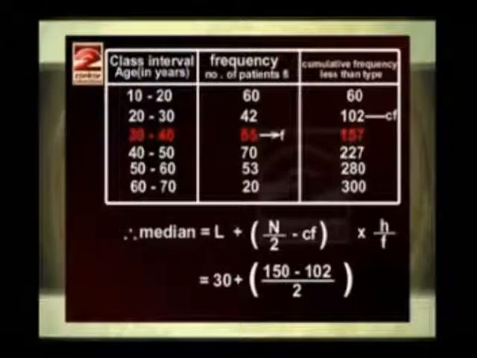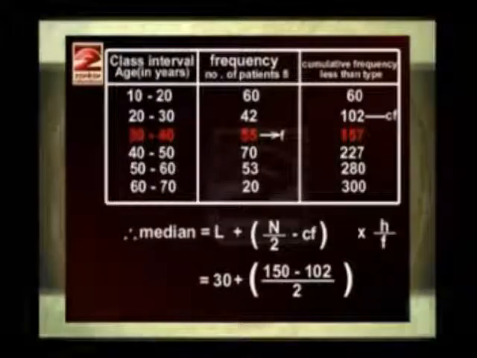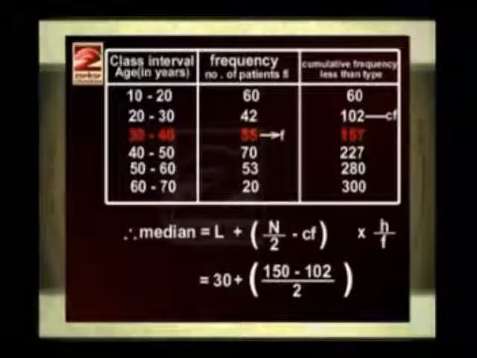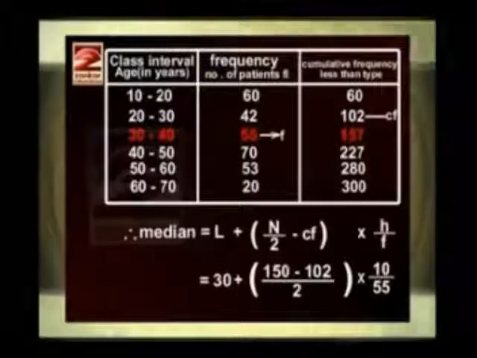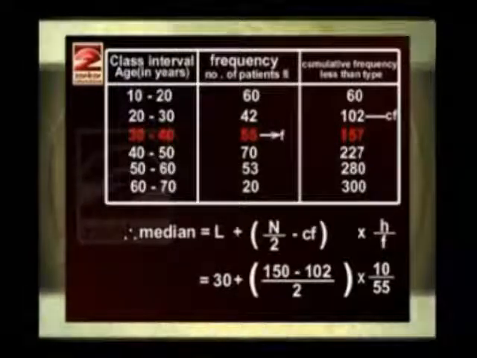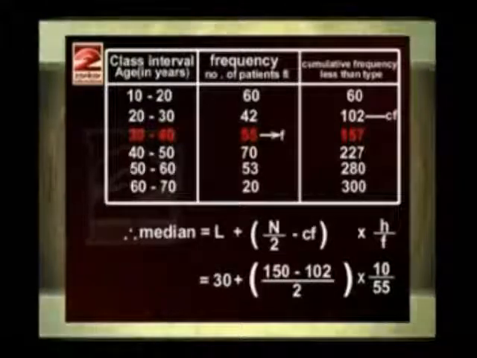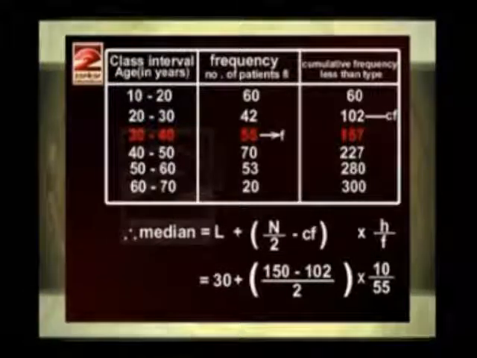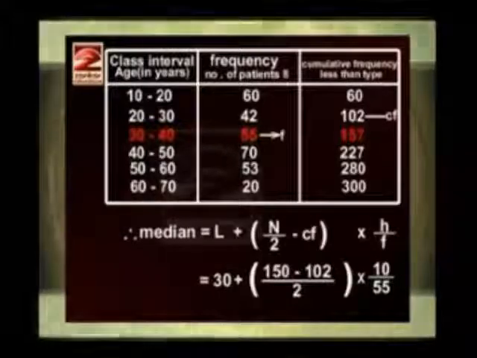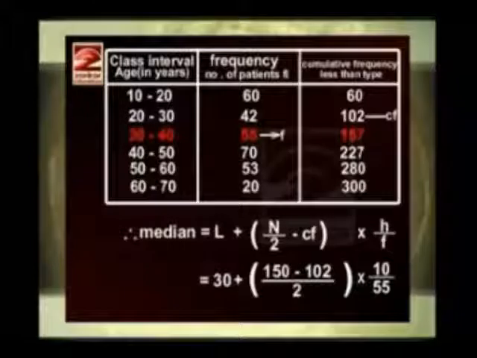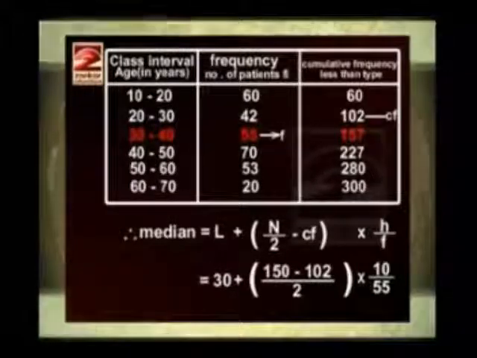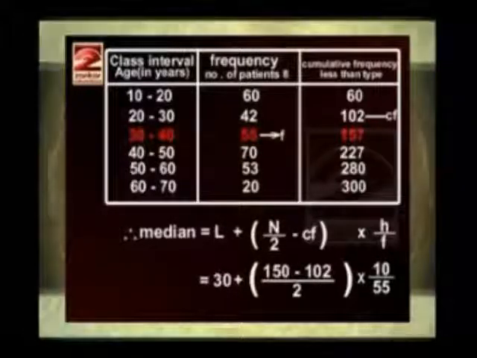So the median class is having Cf 157, so preceding will be 102, into 10 upon 55. Here the width is 10 as 40 minus 30 is 10, as the classes are continuous, that is exclusive type. And f is 55, that is Fi of the median class.